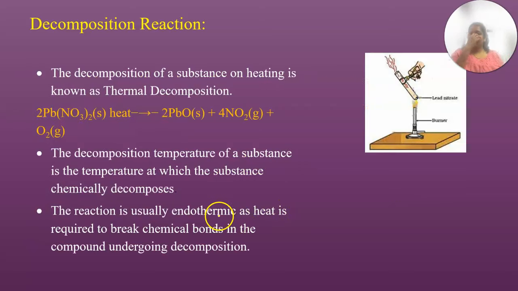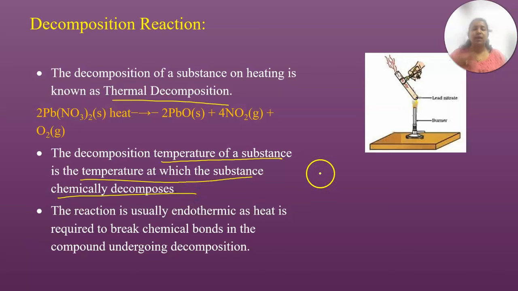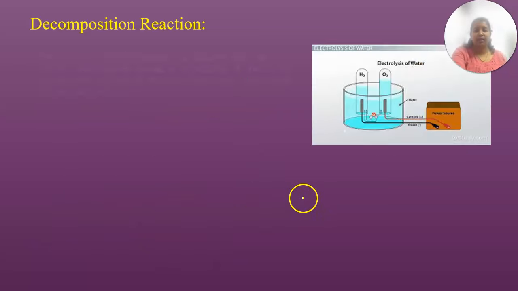So we have different types of decomposition reaction. One is thermal decomposition, where the process is run with the help of heat we give by burning. The thermal decomposition temperature of a substance is the temperature at which the substance decomposes chemically. Since we are applying heat, it requires some energy, so such reactions we call endothermic reactions.